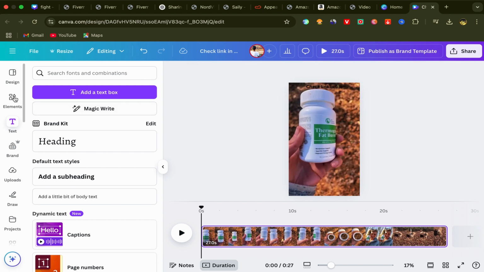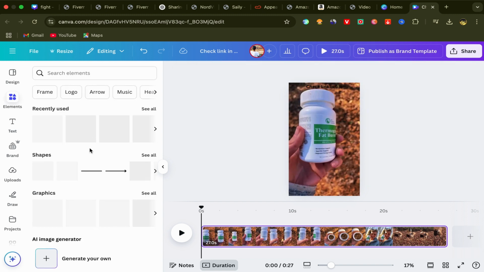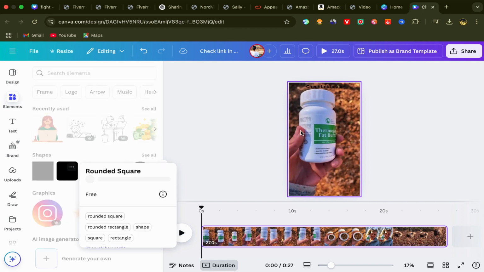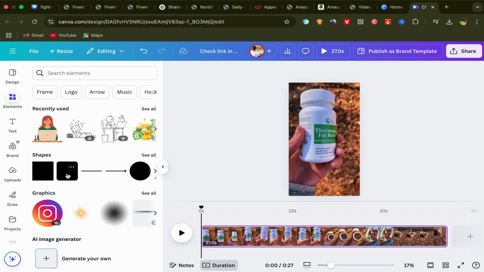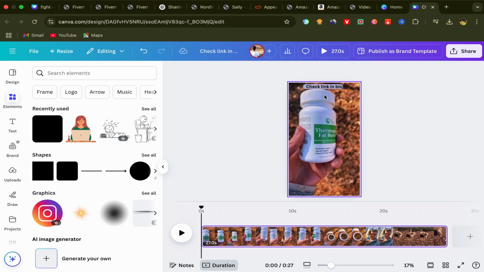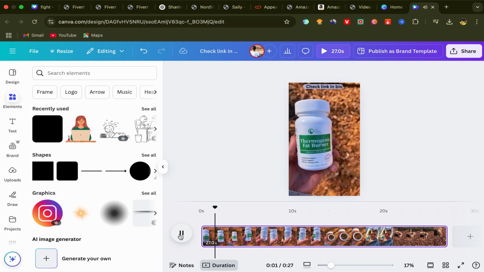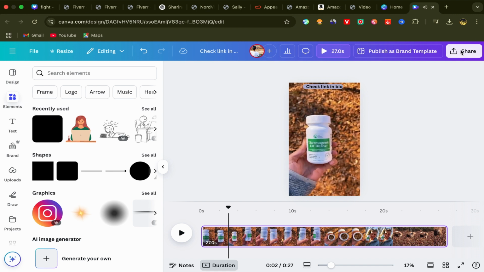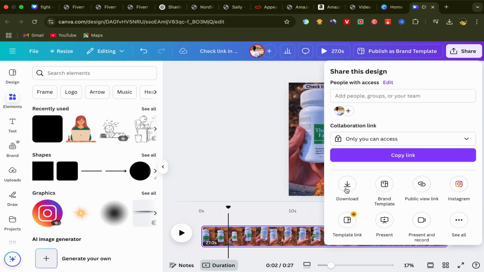And what you will do next, you will go to elements, click here on elements, and go over here to shapes and choose this one. Let me show you like this. Just click on the one that you want to use and add this shape behind your text like this. It's super easy and simple. And here you go, check link in bio, because you will put your Amazon affiliate link in your Instagram bio. After you finish, the video is done. Click on share and click on download over here.